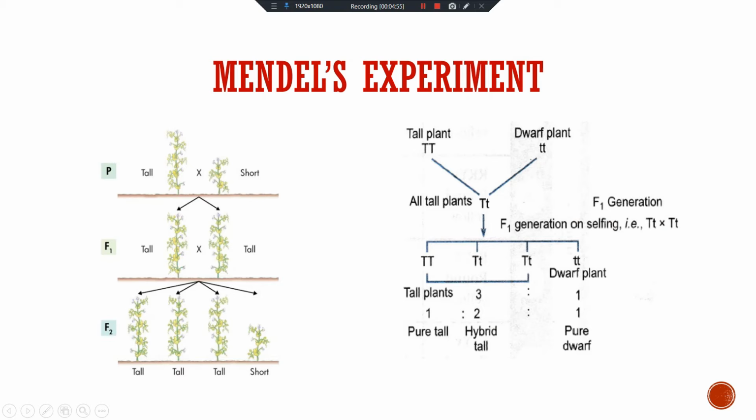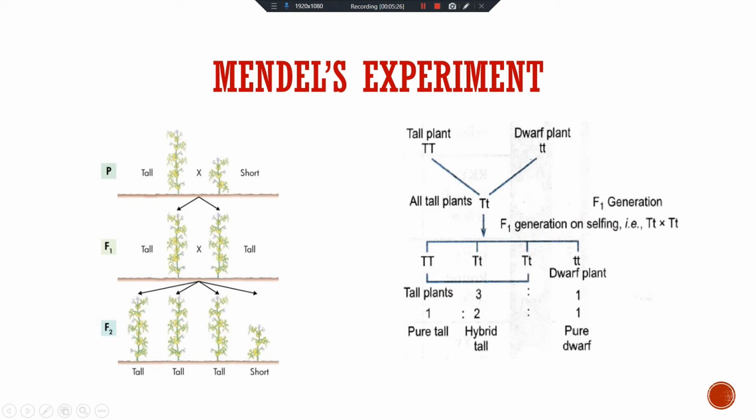But what is the genotype ratio, if we look at the genes? One part is pure tall, two parts are hybrid tall, having both one capital T and a small t, so it is called hybrid tall. And then one part is pure dwarf plant. So 1 ratio 2 ratio 1, that is the genotype ratio.